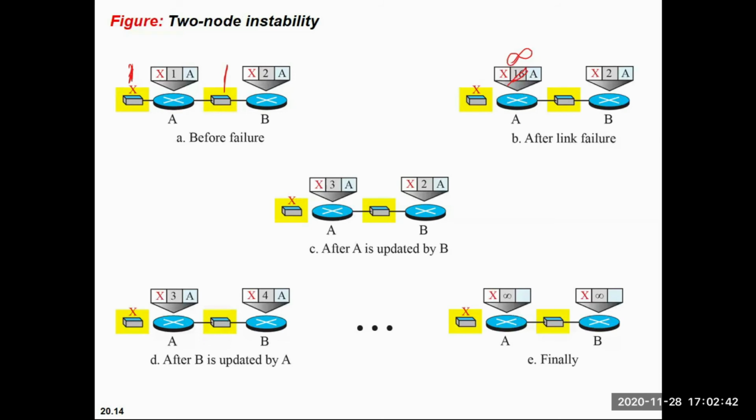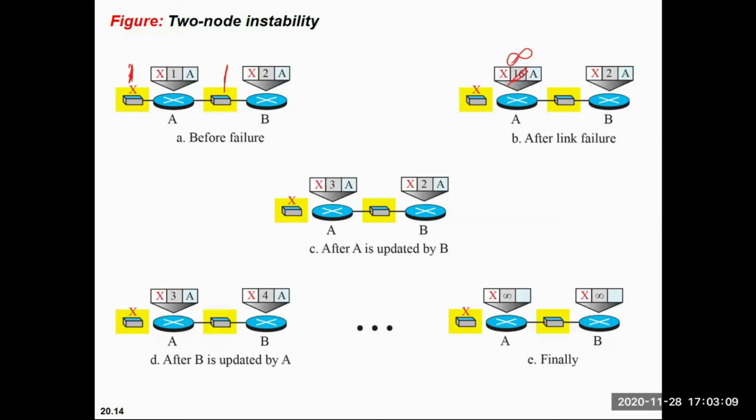So this is one important point: in distance vector routing there may be a case of the cost to infinity problem, with two-node instability, if a destination is connecting and disconnecting again and again. Disconnecting means disconnecting from the network.